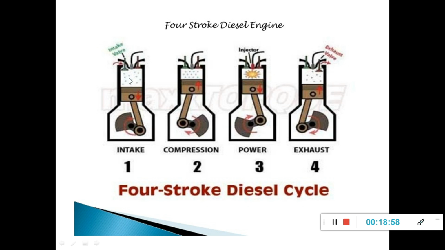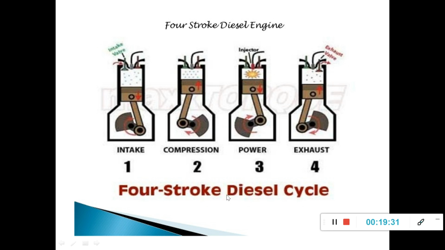Here the pressure inside the cylinder is less than the outside pressure. In Otto cycle, fuel and air mixture enters the cylinder from the carburetor. But in case of diesel engine, only air enters and fills the cylinder. That is the main difference here. During suction stroke, only pure air is taken inside the cylinder.